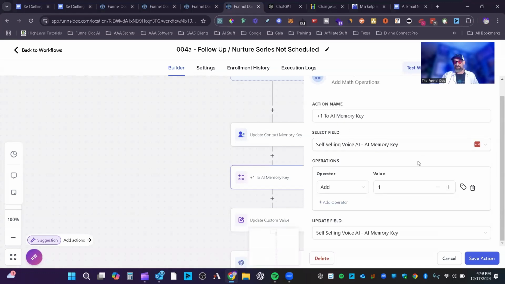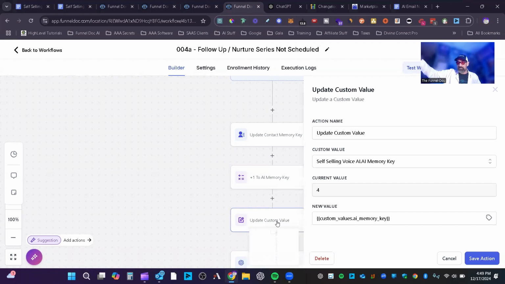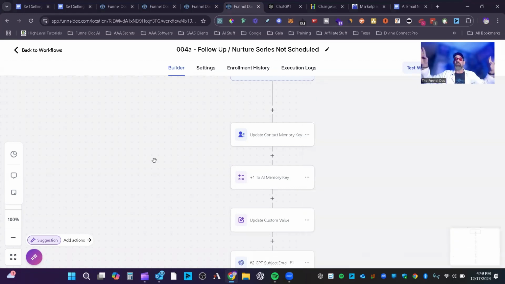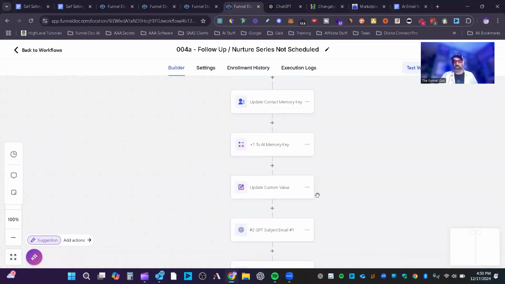So we're going to pull in here self-selling memory key. We're going to add 1. And this is, of course, the field that's updated, the custom field. We're going to add 1 to it, and then we're going to update the custom field with whatever that number is. So if you're on number 372 million or whatever, it's going to be 372 million and 1, and then it'll update that so that way the next person will get that next number. That way you never have any numbers that overlap, and it's always new.